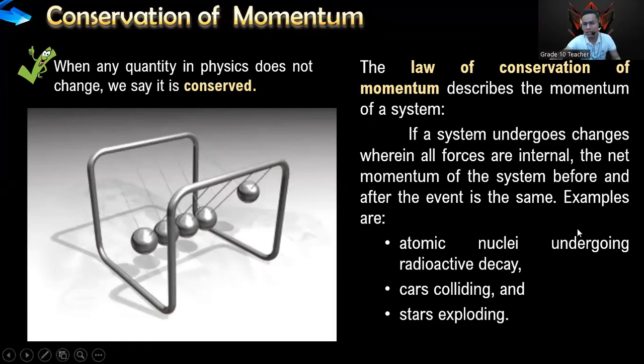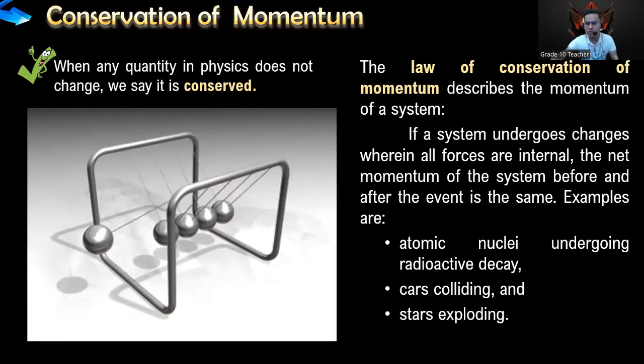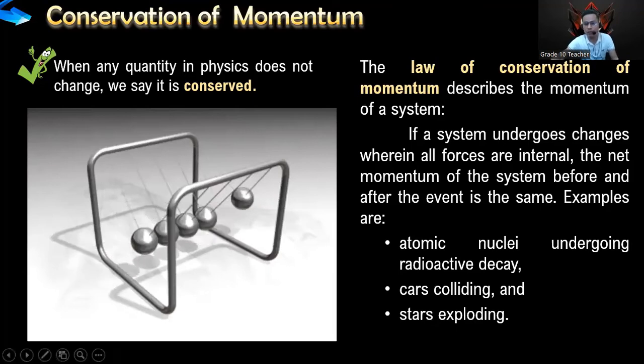So if a system undergoes changes wherein all forces are internal, the net momentum of the system before and after the event is the same. That means they're the same, and if they're the same and they're opposite, that will just be equal to zero. So what are the examples of this phenomenon? We have atomic nuclei undergoing radioactive decay, cars colliding, or stars exploding.